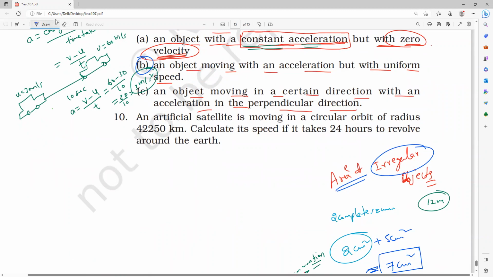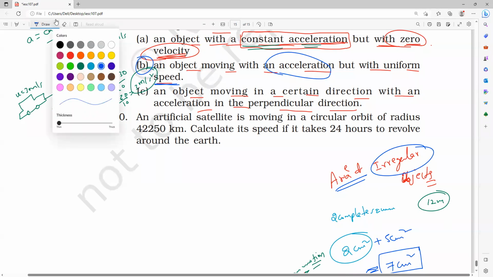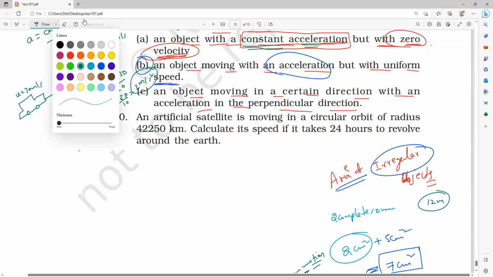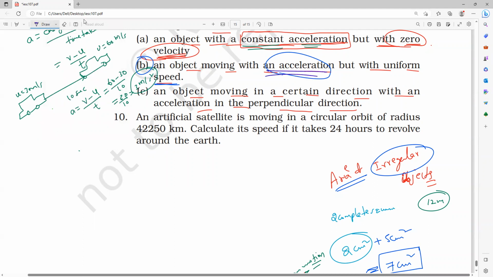In some cases, speed is constant but velocity changes, so the body has acceleration. Anybody can tell me? If you are smart enough, by this time you might get it. Sir, convert the speed into velocity. No, I won't convert. Speed only it is. Can you tell me which case? We have a case where speed remains constant but velocity changes at every point, so the body is in accelerated motion.